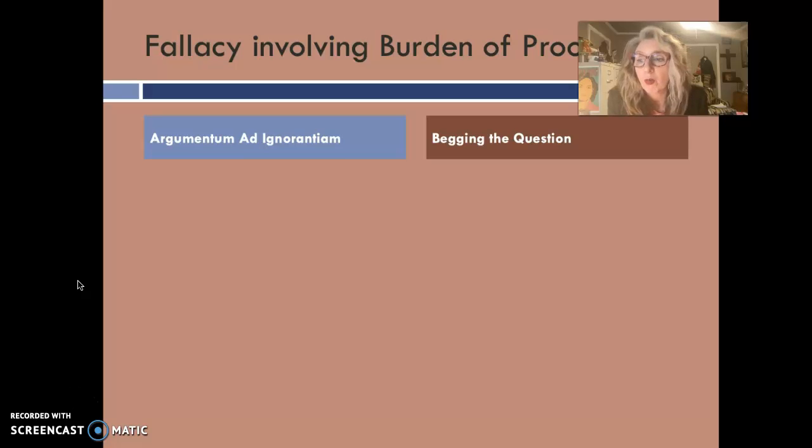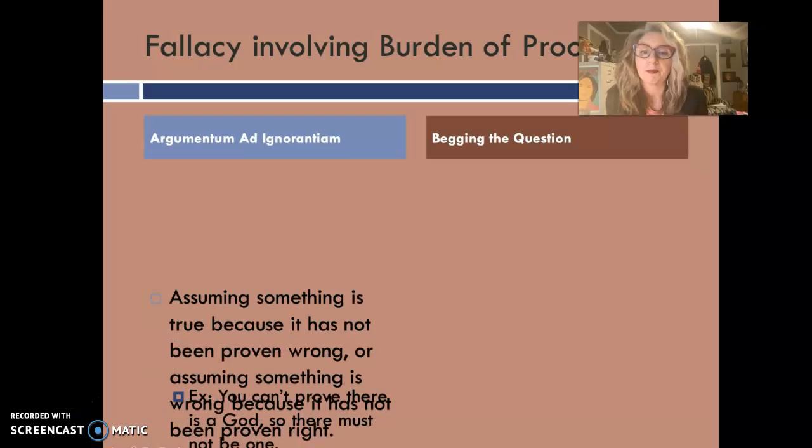Those of you that watch Law and Order or shows that have trials and lawyers involved, I love shows like that myself. The prosecutor always has the burden of proof. Why? Because the person who is being charged with the crime, or whatever it is, civil suit, is innocent until proven guilty. The same idea in debate is the affirmative has the burden of proof. So when we're looking at fallacies, what do we mean by that?